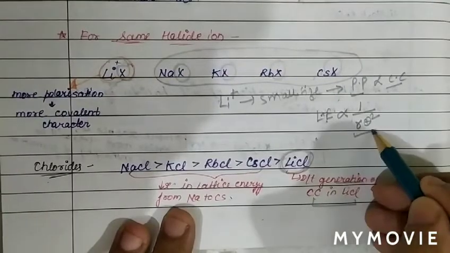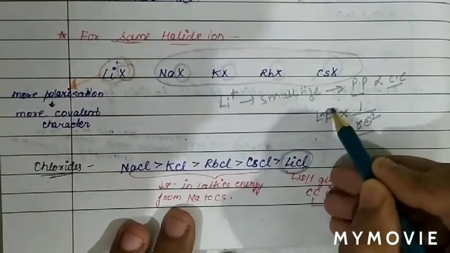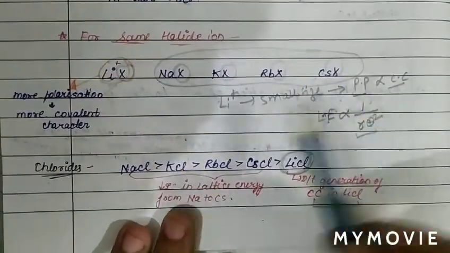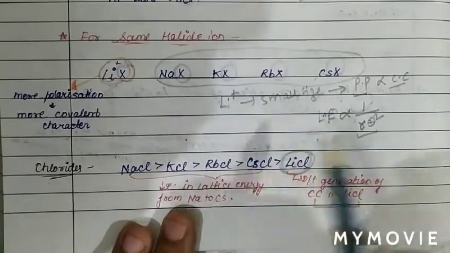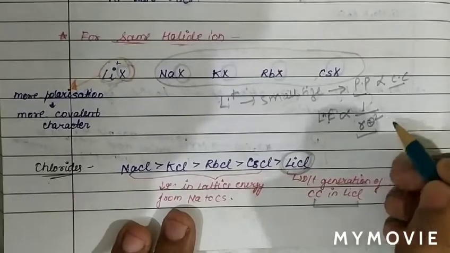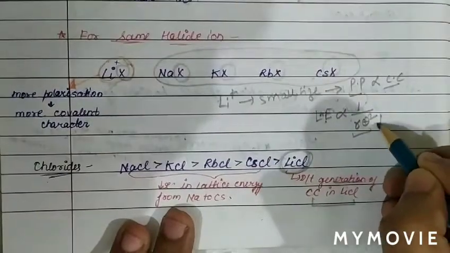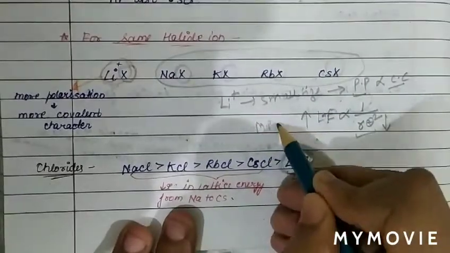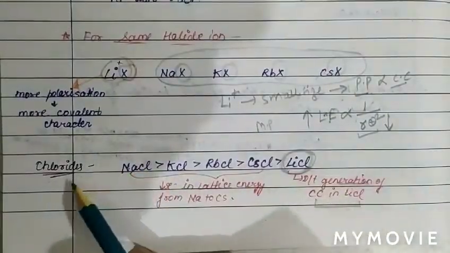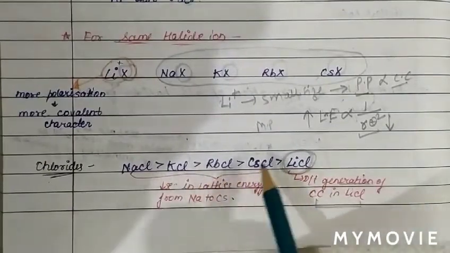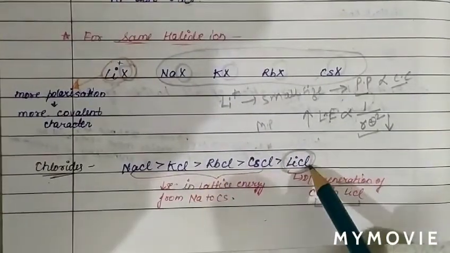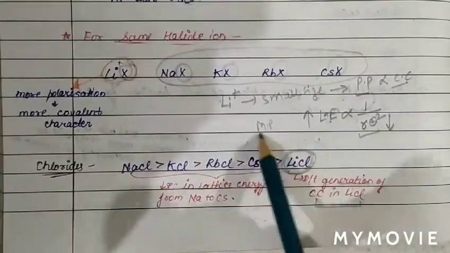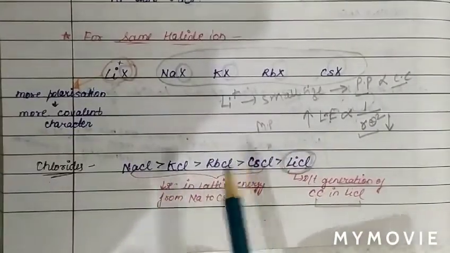Because in this case the radius of cation is varying, and the product of charge is 1 into 1. So the product of charge is the same and the radius of anion is also the same. So the radius of cation is varying. As we can see, the smaller the radius of cation, the higher the lattice energy. Higher lattice energy means higher melting point. See, for chlorides, lithium chloride has the lowest melting point due to covalent character, while others have ionic character, so we will compare by lattice energy.